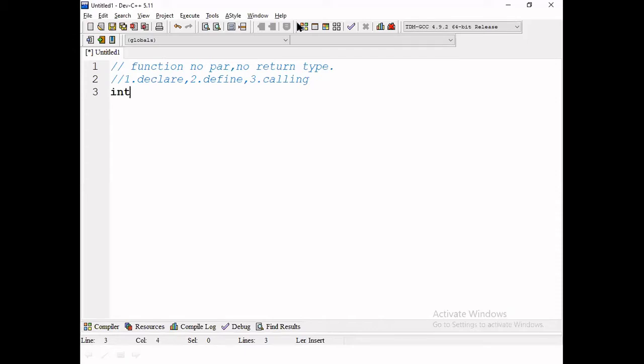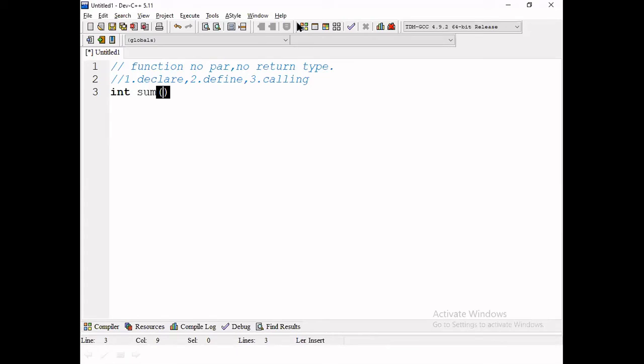First, int sum. Sum is a function name. It is the type of the function. We define it with this symbol, open brace. Whenever a variable name is attached with the function symbol, that is called a function. Every function must return a value. Every function must contain a name.